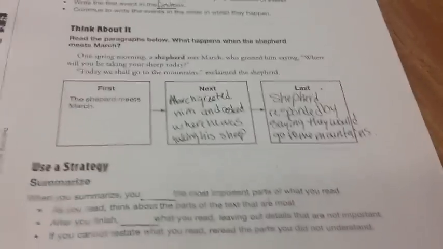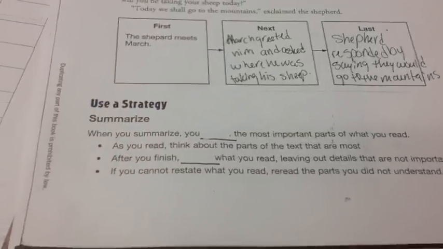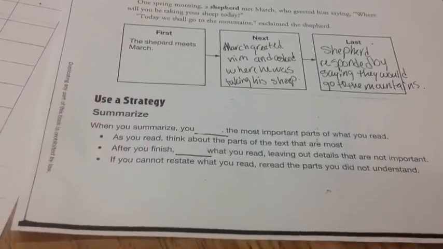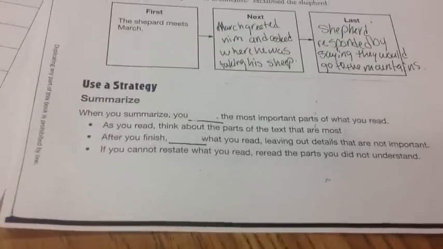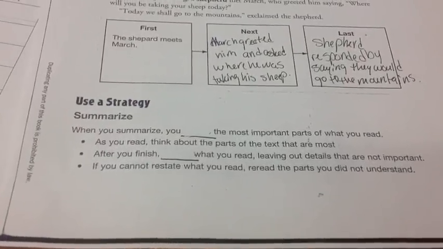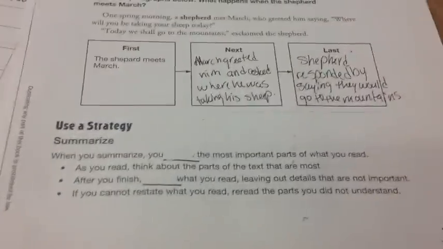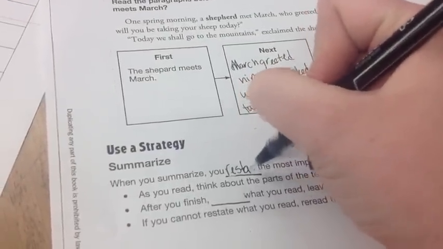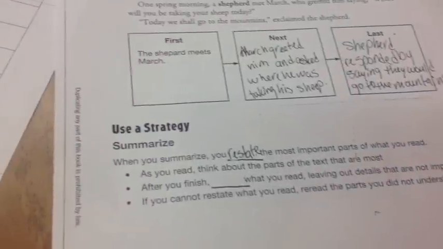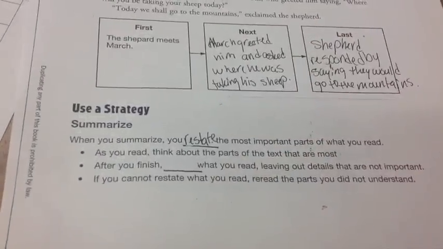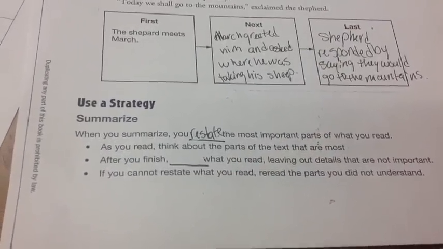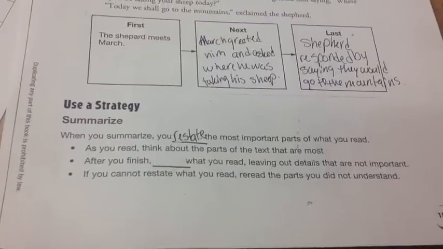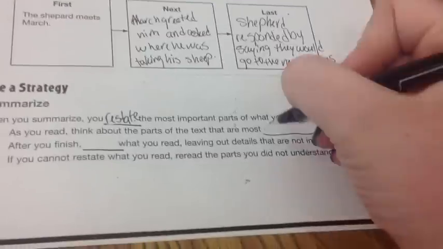Okay. Once you have those notes done, you're ready to move on to use a strategy. The strategy that we're going to look at here is summarize. When you summarize, you restate the most important parts of what you read. Let's write that in. Remember that when you summarize, you restate the most important parts of what you read. As you read, think about the parts of the text that are most important. Let's write that in.